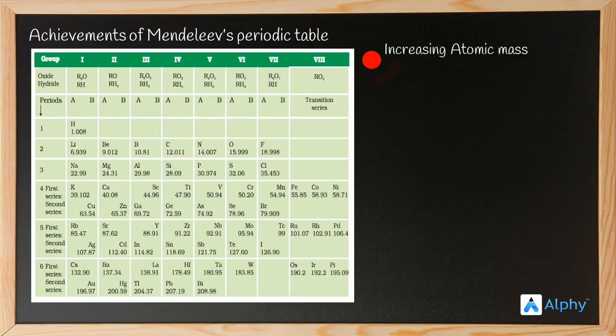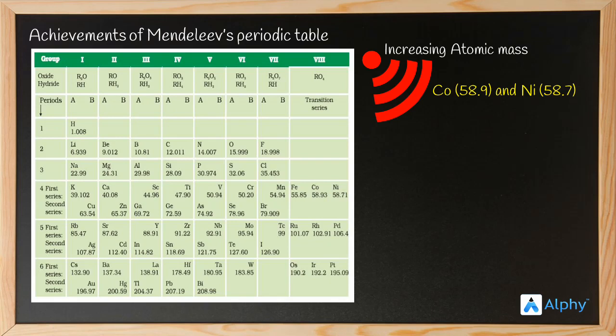The increasing atomic mass was one of the major criteria used by the scientists to make their periodic table, right? Now, let's observe. Can you find any anomaly in the table? What about cobalt and nickel? Do you find any anomaly? Compare their atomic masses. What now? Let's see. Cobalt has an atomic mass of 58.9. Nickel has an atomic mass of 58.7, which means nickel has a lower atomic mass and is placed behind cobalt, which has a higher atomic mass.